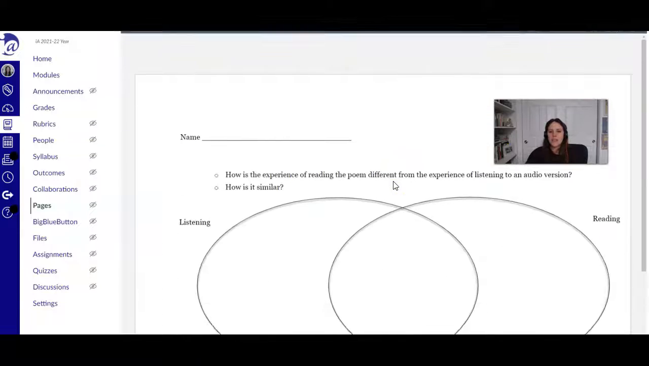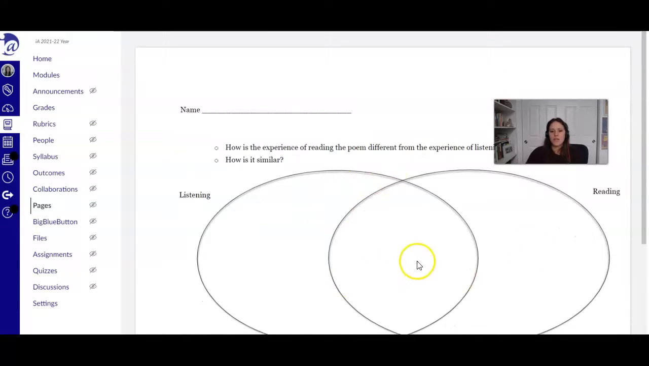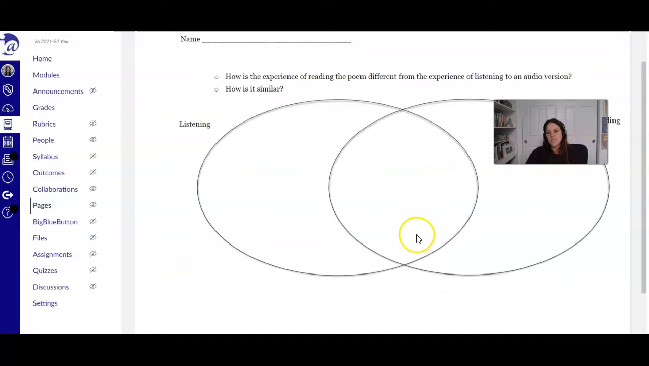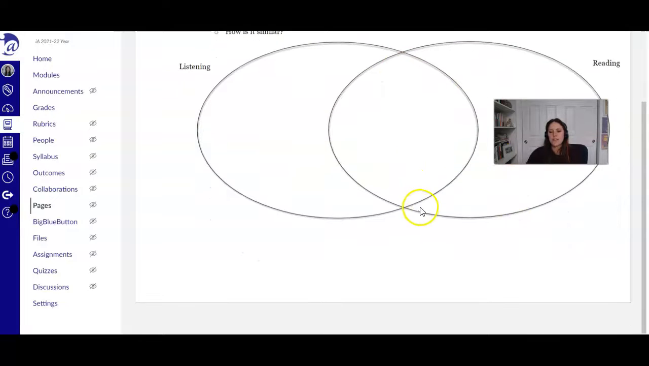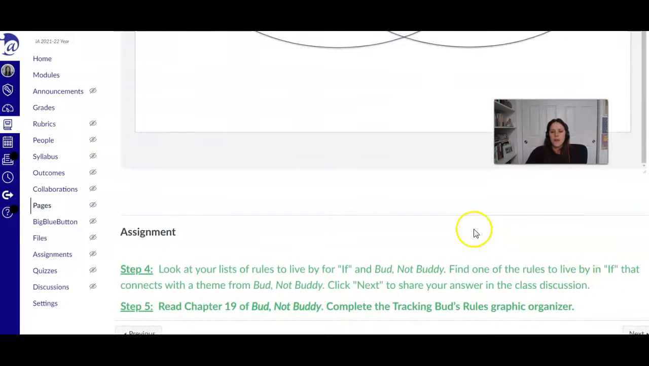And then here is a Venn diagram just about the same thing. How is the experience of reading the poem different than the experience of listening to the poem, and how is it similar? What are the things about listening, things about reading, and then the things that were the same? Then I want you to look at your list of rules to live by for "If" and Bud, Not Buddy and find one of the rules to live by in the poem that connects to a theme in Bud, Not Buddy, and you'll share in the class discussion next.